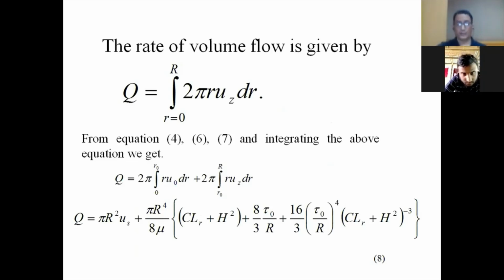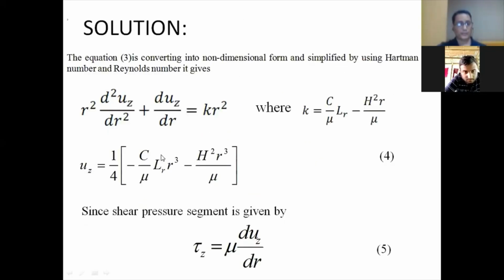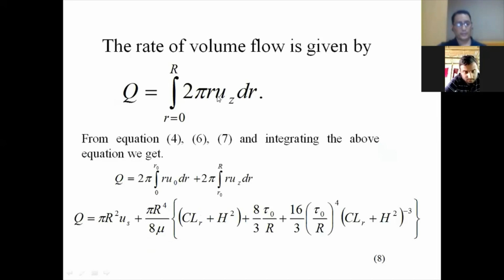So what is the volumetric flow rate? The volumetric flow rate is always given by this formula: Q is equal to the integral from r0 to r of 2π r uz. So what is uz? From here we can get the value of uz. I'm putting uz here and integrating with respect to r. If I integrate, I'm getting the value of Q, which will be this one. Q is the volumetric flow rate, and these are the known parameters. C is the pressure gradient, and if I put in the values, you can get the value of Q.